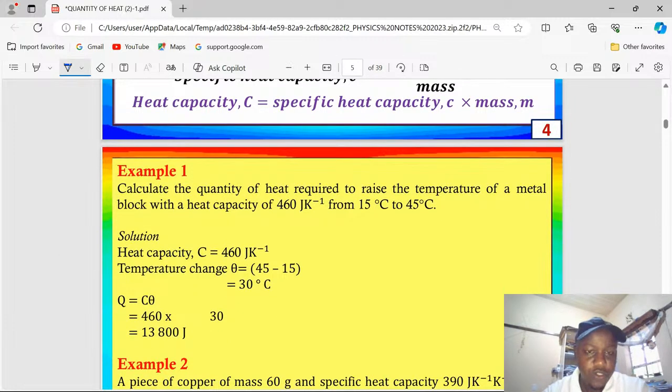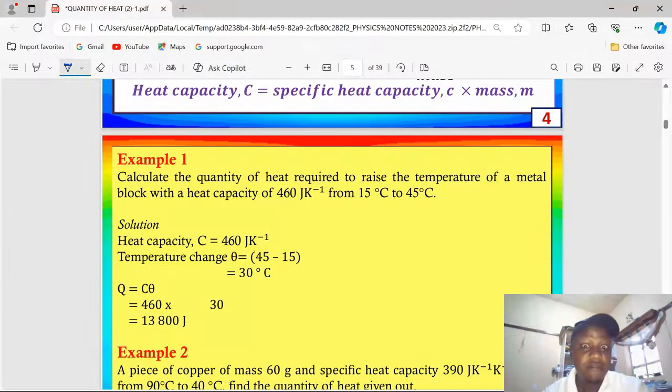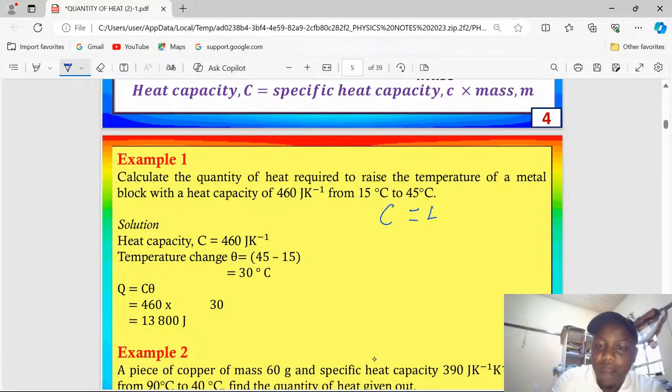To solve this question, you first have to understand the quantities provided. We have the initial temperature, the final temperature, and the heat capacity. Heat capacity is capital C, which is 460 joules per Kelvin.